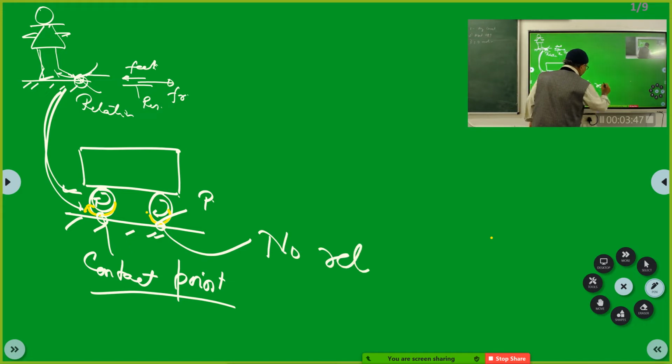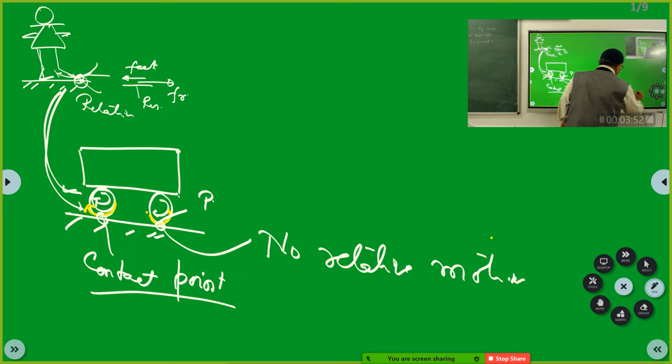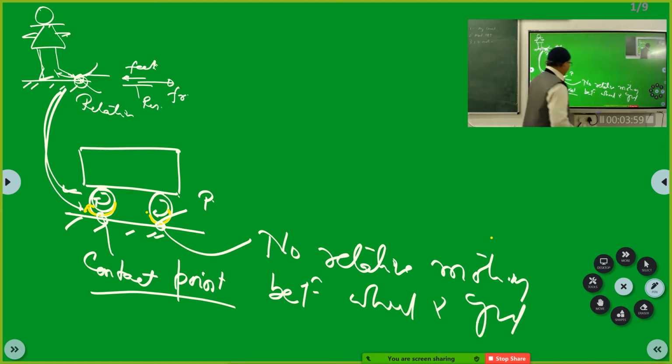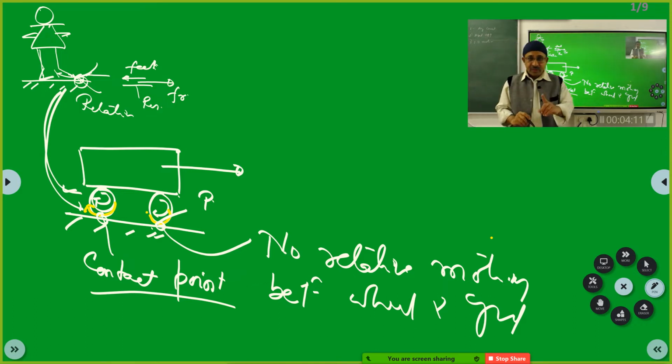There is no relative motion between wheel and ground at that point. Do you appreciate that? There is relative motion of the bus with respect to ground, but the relative motion of the wheel with respect to ground at this point is not there.